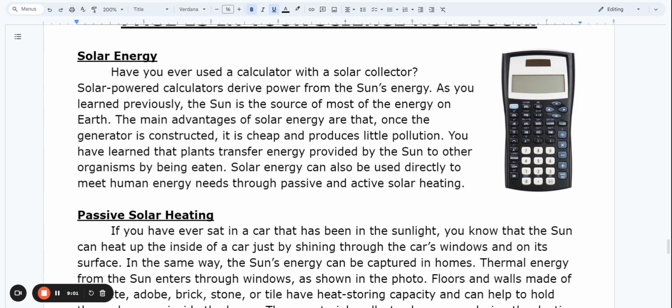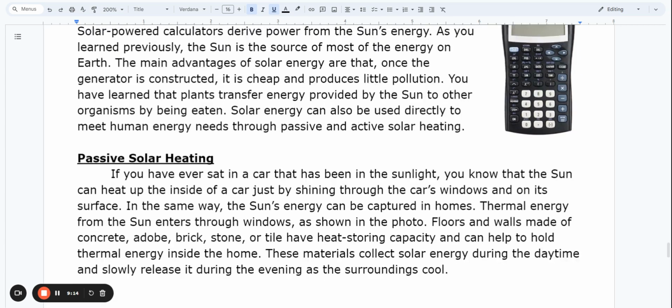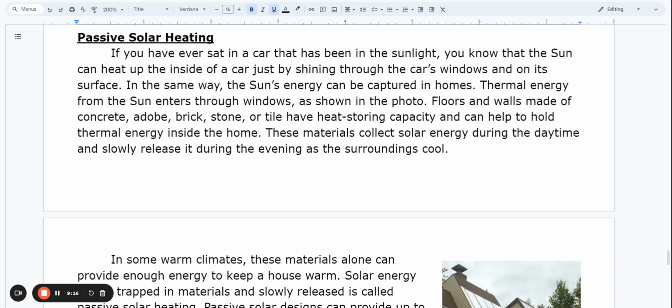You have learned that plants transfer energy provided by the sun to other organisms by being eaten. Solar energy can also be used directly to meet human needs through passive and active solar heating. Passive solar heating. If you have ever sat in a car that has been in the sunlight, you know that the sun can heat up the inside of a car just by shining through the car's windows and on its surface. In the same way, the sun's energy can be captured in homes.